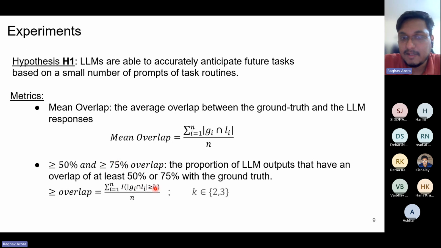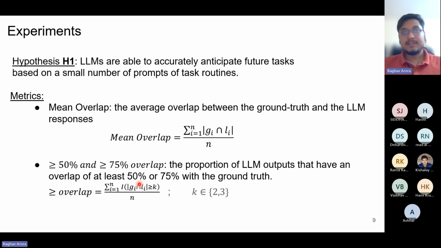So when the value of k is 2, this is greater than or equal to 50% overlap, and when the value of k is 3, this is greater than or equal to 75% overlap. Here I is an indicator function which gives the value 1 when the condition inside it is true, and the value 0 when the condition is false.